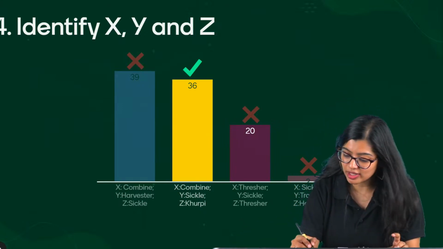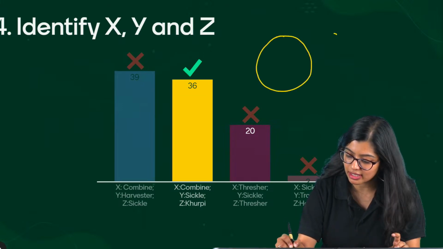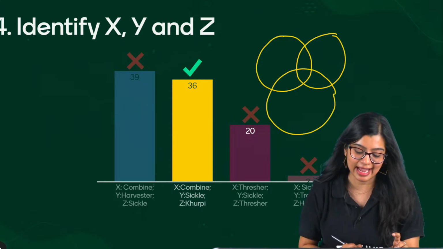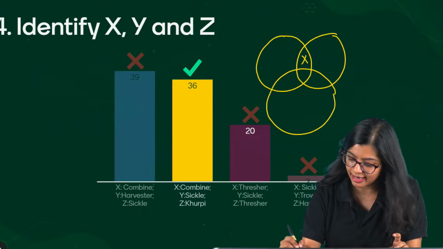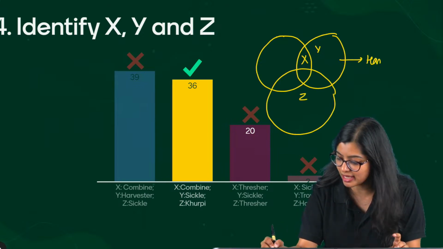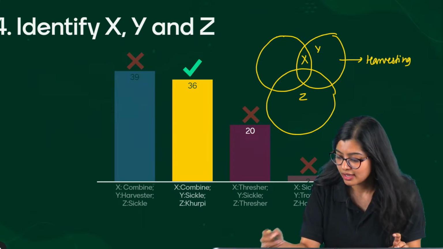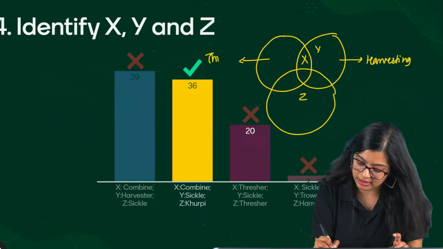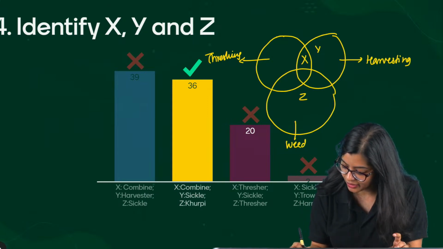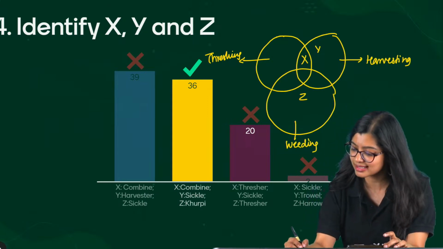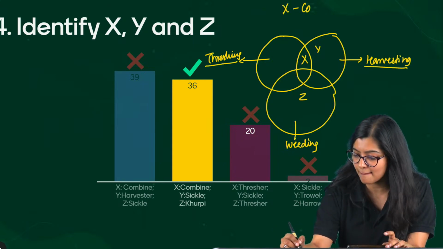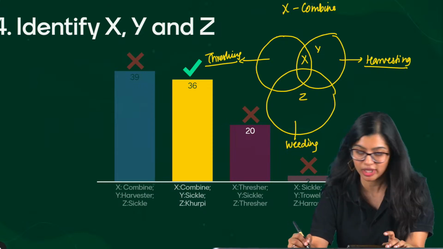Now let's do the diagram. See, I have it on my phone because the image disappears. So you'll have to give me one moment, okay? This was the Venn diagram given to us. This was X, right? This was Y and this was Z. Now this is showing that this is going to be the harvesting process, right? This right here is going to be the threshing process and this right here is going to be weeding, right? Now we're talking about X, which is a machine that helps in threshing and harvesting. So X right here is a combine, or a combine that helps with both the processes.